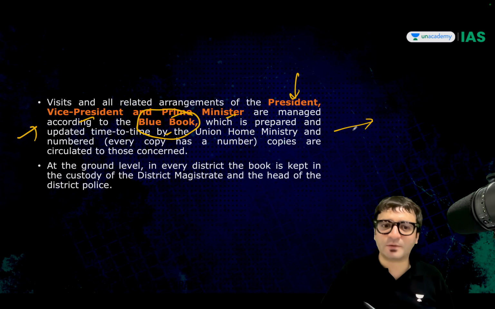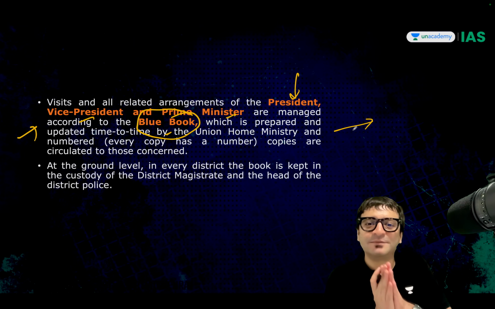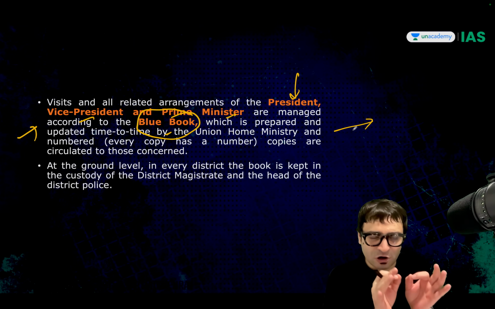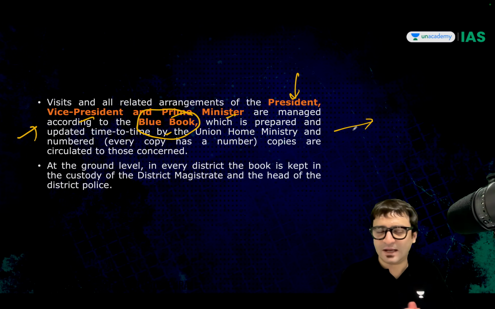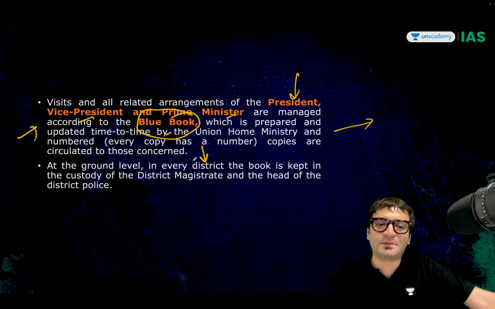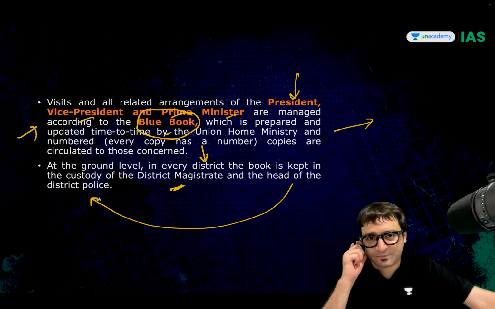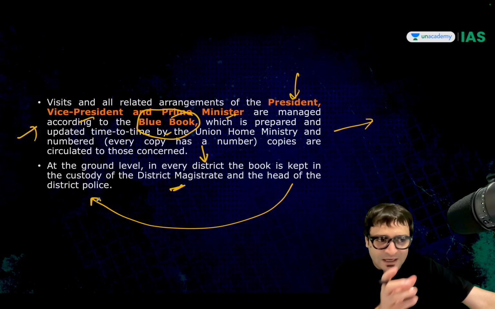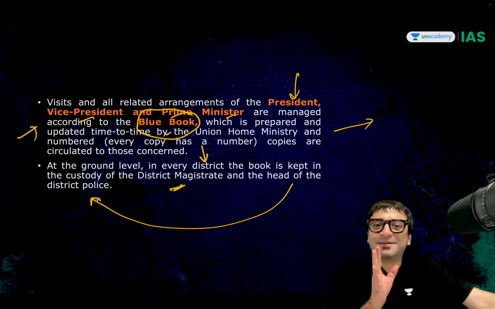Who has prepared this Blue Book? Union Home Ministry. Every such book which is prepared has a number. And these copies are given to different sets of individuals. At the ground level, in every district, this book is kept in the custody of the district magistrate. And another copy is with the head of the district police, so that they come to know that when the president, vice president, prime minister visits our district, what are these arrangements that we have to keep in mind?